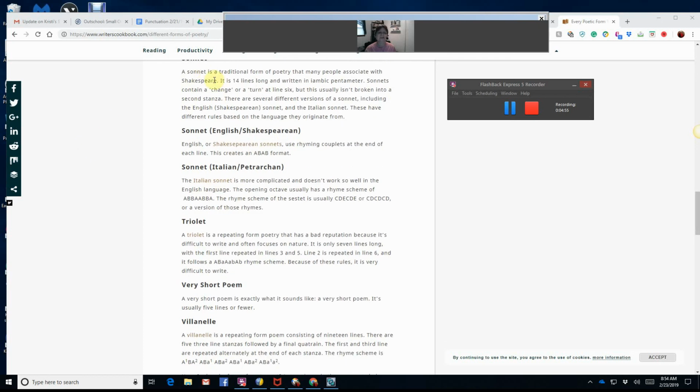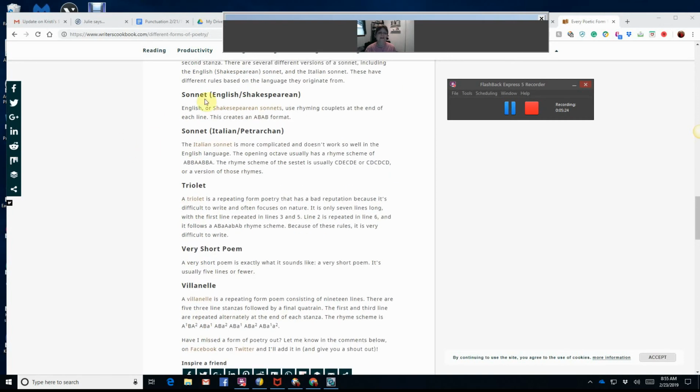A sonnet is a traditional form of poetry that many people associate with Shakespeare. It's 14 lines long and written in iambic pentameter. Sonnets contain a change or a turn at line 6, but this usually isn't broken into a second stanza. There are several different versions of a sonnet, including the English Shakespearean sonnet and the Italian sonnet. These have different rules based on the language they originate from.